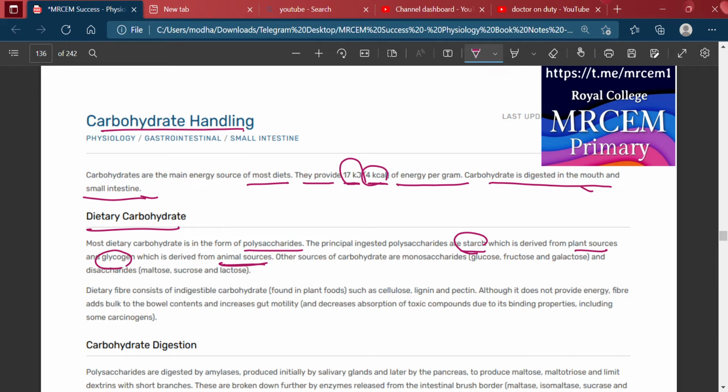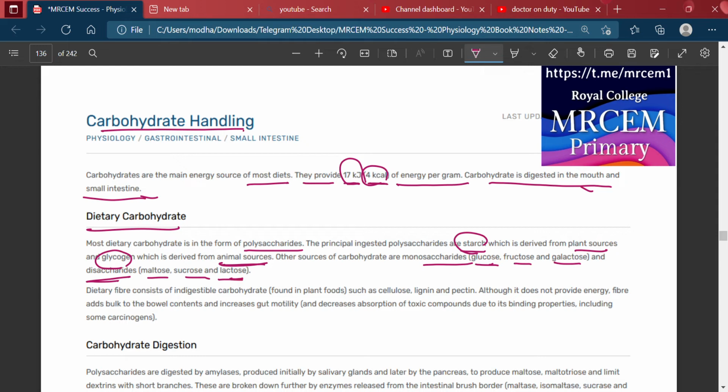Other sources of carbohydrate are monosaccharides, that's glucose, fructose, and galactose, and disaccharides, that's maltose, sucrose, and lactose.